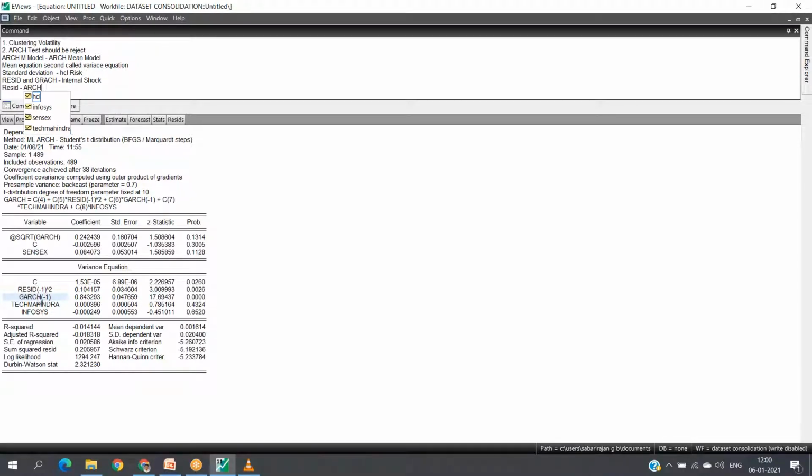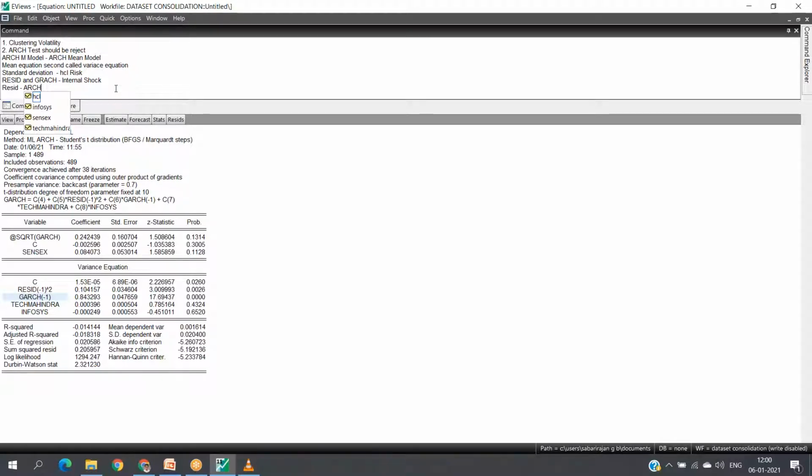Here in both RESID and GARCH, the probability value is less than 5. What does a probability value less than 5 mean? It is significant, and we are rejecting the null hypothesis. What is our null hypothesis? That there is no impact of ARCH and GARCH on the return of HCL.